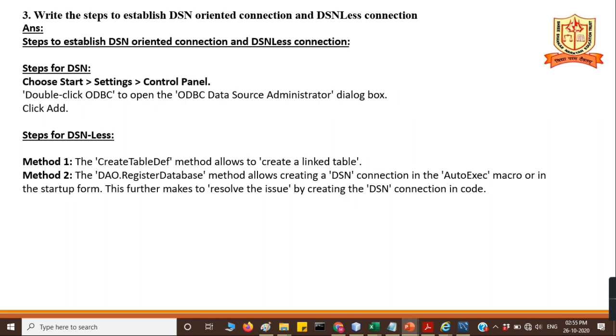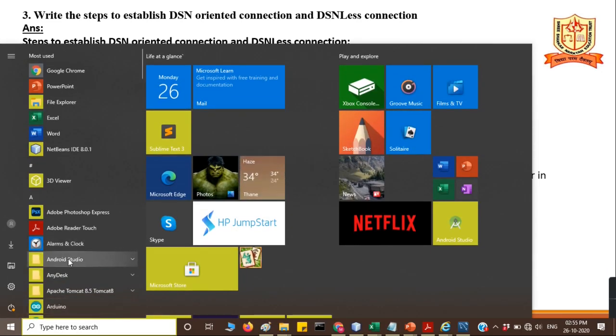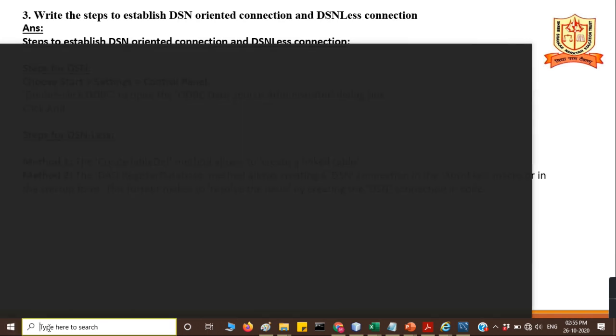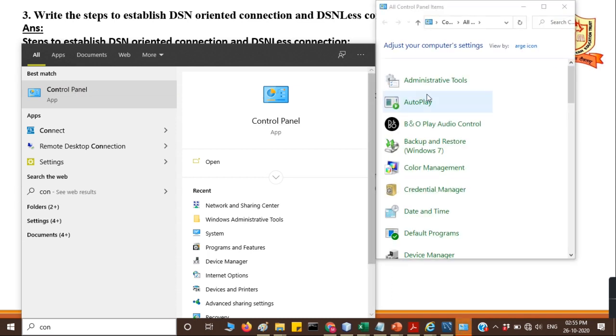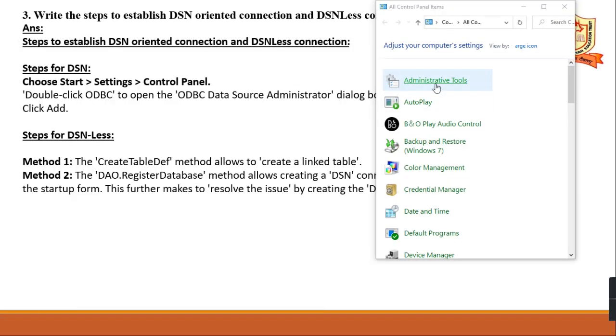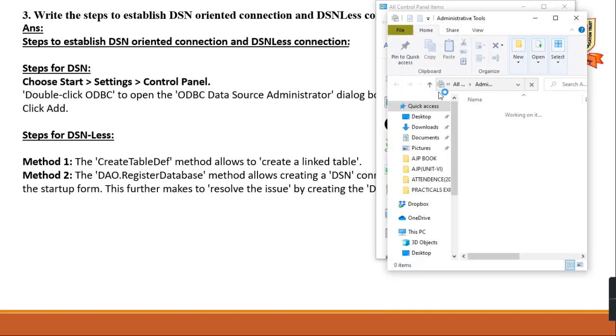Write the steps to establish a DSN oriented connection and a DSN less connection. In DSN connections, choose Start, Settings, Control Panel, ODBC, and after that you have to create. See here, when you are creating the table in this, you have to click on this control panel, and go to administrative tools. Click on this administrative tools.